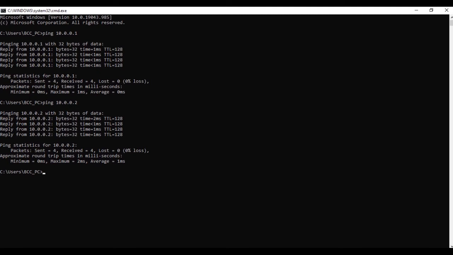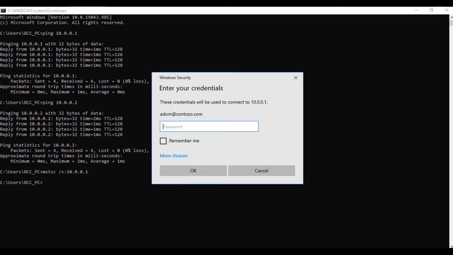Now we can connect to the system residing in the remote location via remote desktop. We'll connect with the system using mstsc /v:10.0.0.1, and we will connect here. You can see that the credential is prompted over here. It is already in the domain environment.